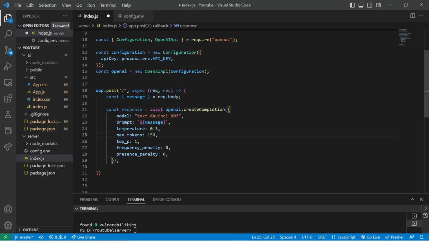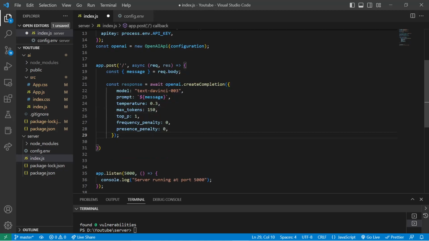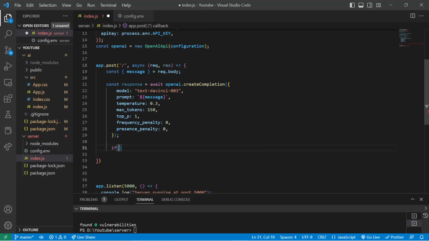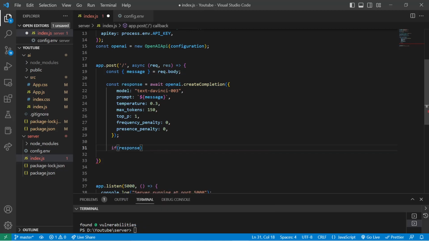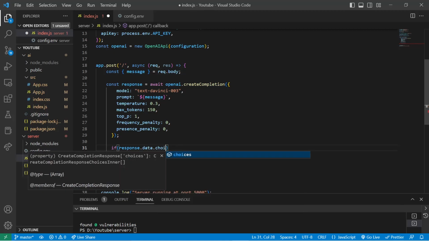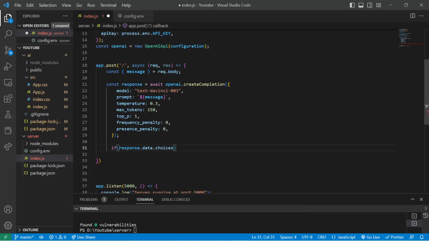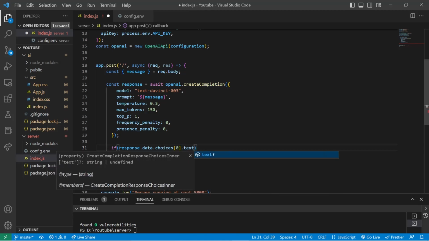Moving next, we'll check for the response. If there is a response, then we'll go inside choices at the index position of 0, because I've already tested this, so I know where to go inside, and the text.